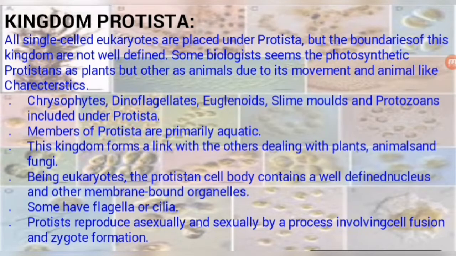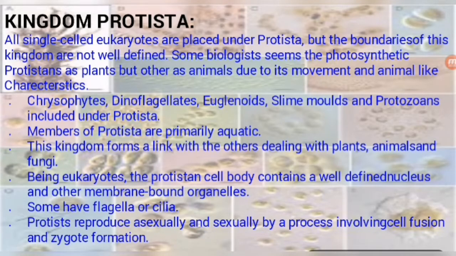So let's discuss a little about the kingdom Protista in general. Chrysophytes, dinoflagellates, euglenoids, slime molds and protozoans are included under Protista in NCERT. This is the language of NCERT, so don't be confused. NCERT language is very important for your exam.